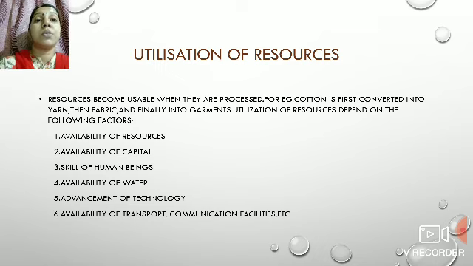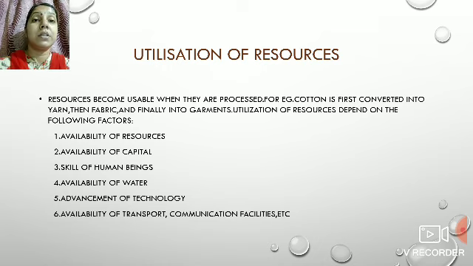And for this processing, six basic things are required. What are they? The availability of resource first, then availability of capital, that is money, and skill of human beings. If human beings know how to utilize them, then only they can be utilized. Then availability of water.